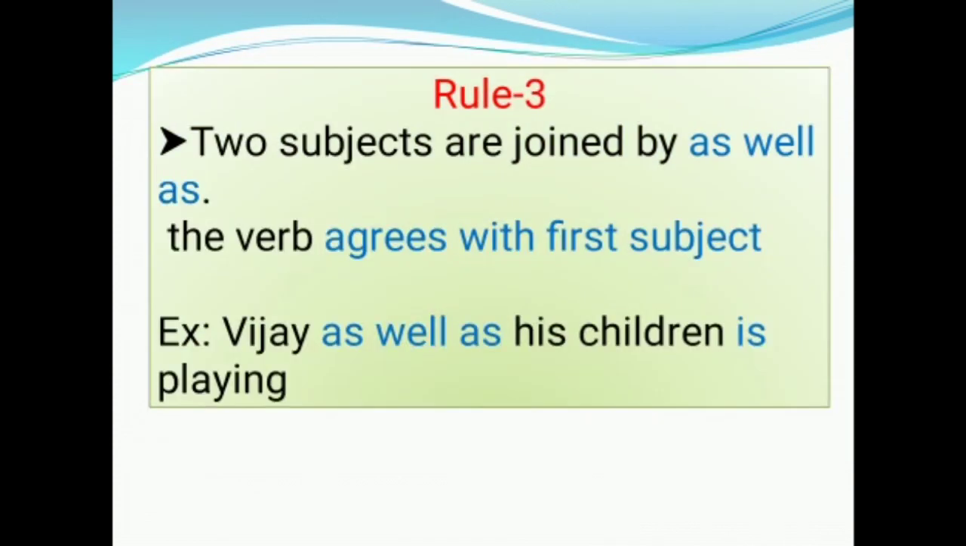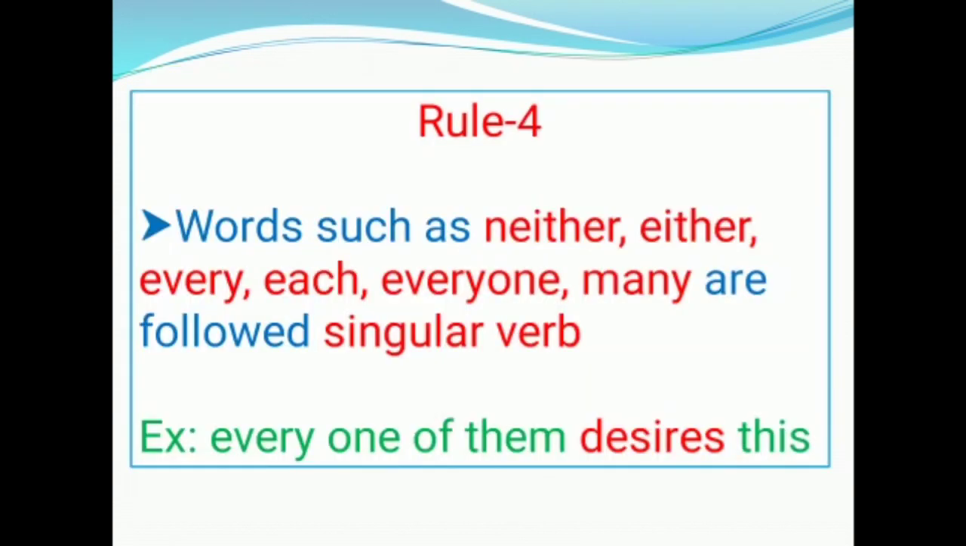Rule number 3. Two subjects are joined by as well as. The verb agrees with first subject. Example, Vijay as well as his children is playing. In this sentence, the two subjects are Vijay and his children. These two subjects are joined by as well as. So, we have taken helping verb according to the first subject. The first subject is Vijay. So, we have taken helping verb in singular. The helping verb is.